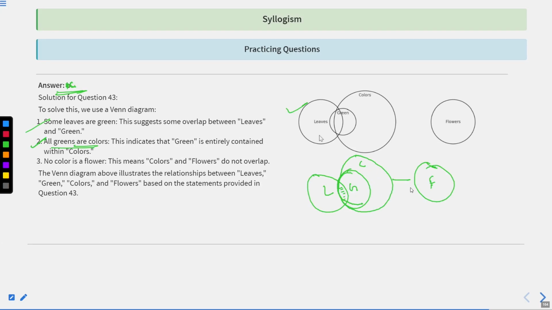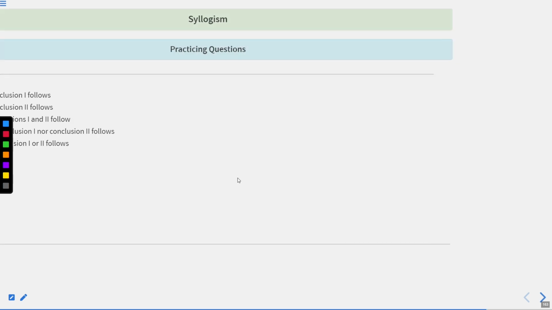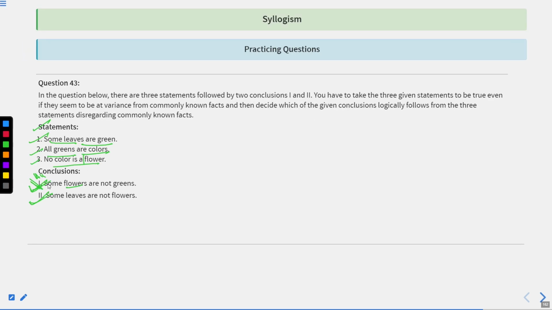जब आपका जो some flowers हैं, they are not green, we cannot obviously understand because all greens are colors, और colors, no color is flower. मतलब कि जो color के अंदर जो भी चीजें होंगी वो किसी भी तरीके से फ्लावर से रिलेटेड नहीं होंगी. और यहाँ पे जो स्टेटमेंट है वो कह रहा है some flowers are not green. तो जब कोई भी फ्लावर ग्रीन नहीं होगा, all flowers are not green. So therefore, this particular statement is also correct.